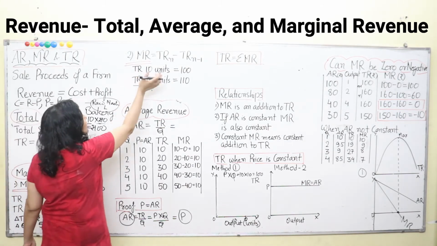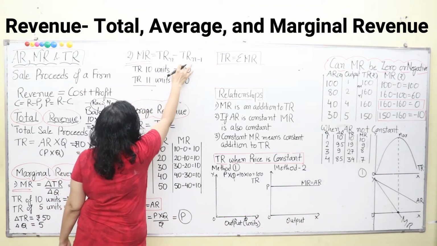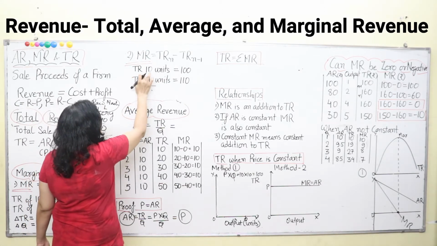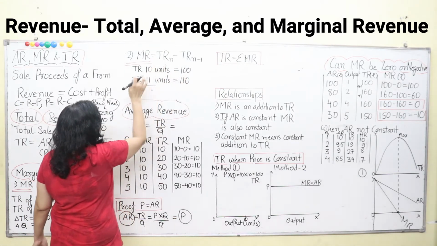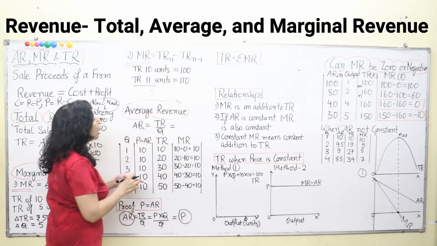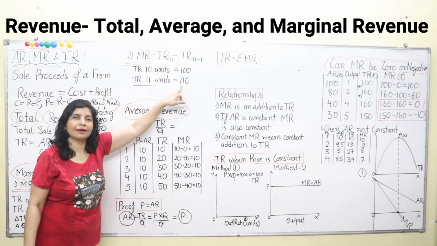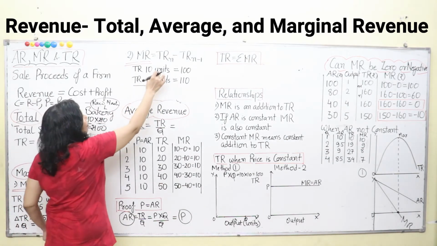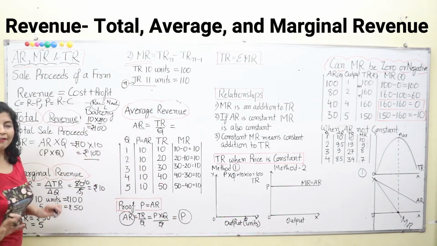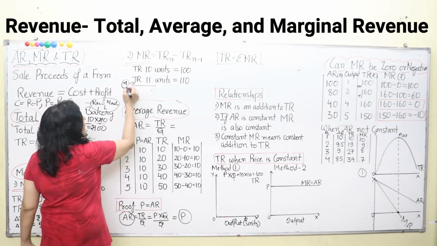Okay. So now here, what is one additional over here? Marginal revenue is equal to total revenue of n minus total revenue of n minus 1. I'll tell you the concept of one additional. Here total revenue of 10 units is equal to 100, and total revenue of selling 11 units is equal to 110. That means now I am selling 11 packets of bread. So what is my total revenue? 110. Now total revenue of n. Here we will take n for the final sale. Finally, how many commodities or packets of bread are we selling? 11. So your n is 11.